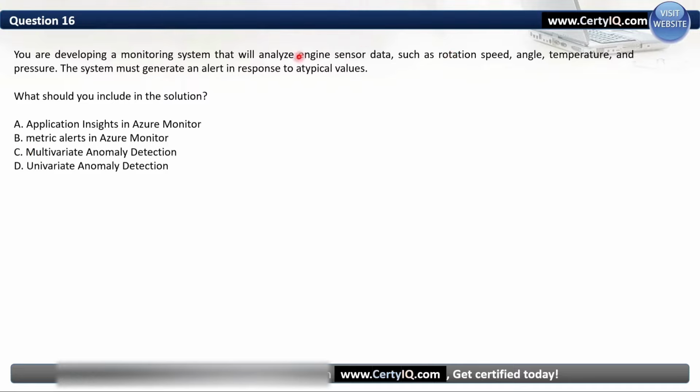Now we will check. See here, these are the parameters they are checking: rotation, speed, angle, temperature, and pressure. It means multiple variables are there. Which variables? Angle, speed, temperature, and pressure. There are multiple variables. So that's why we'll use multivariate anomaly detection, anomaly detection to get an alert in response to atypical values or defects. Why multivariate? Because multiple variables are there: speed, angle, temperature, and pressure. Okay.